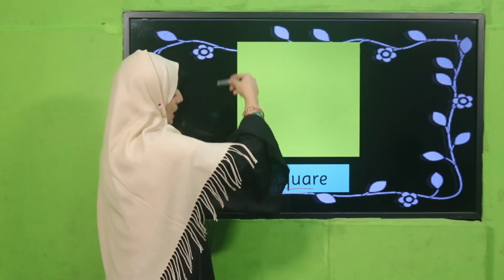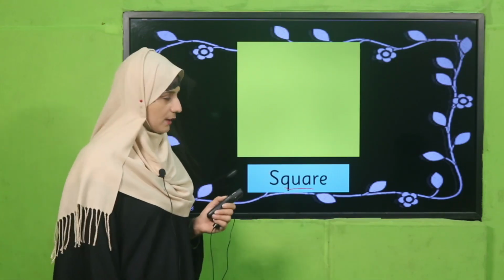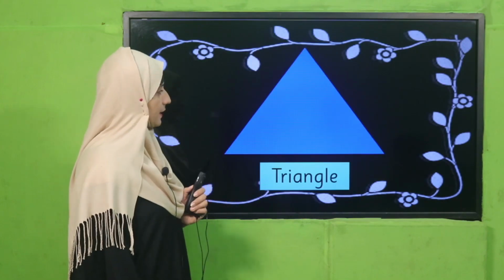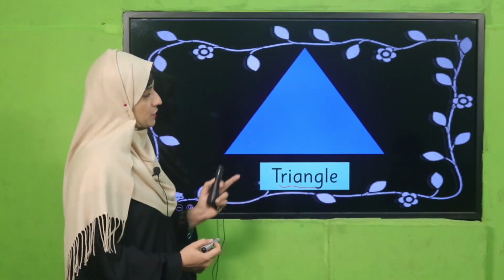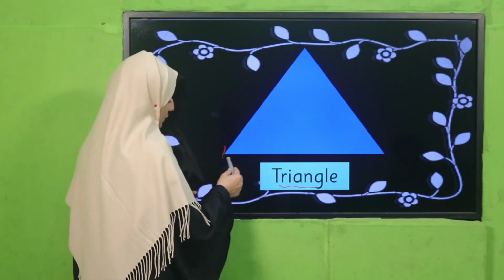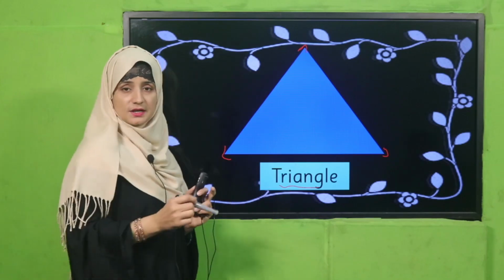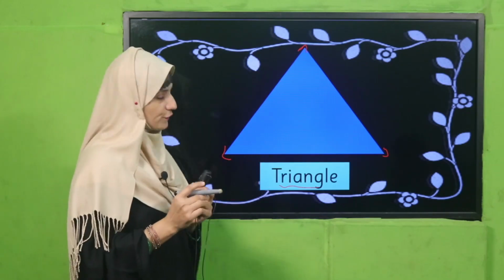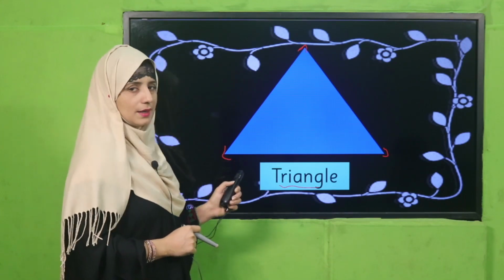And what's its color? Yellow. Good. Next, this shape is called a triangle. Triangle means 3 corners. It has 3 corners. That's why it is called a triangle. And what is the color of this triangle? Yes, you're right. It's blue color.